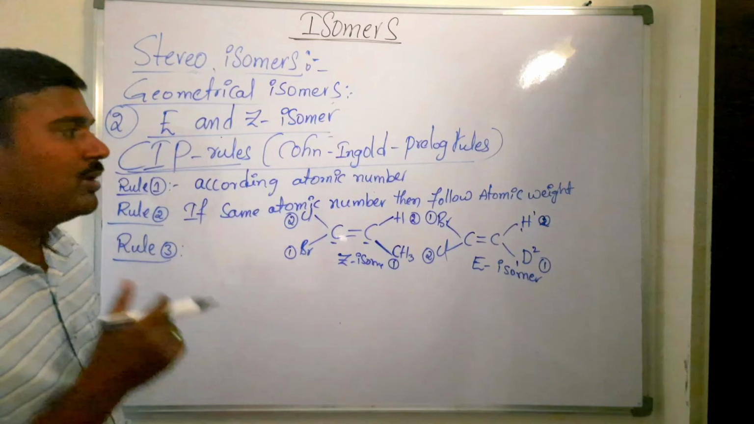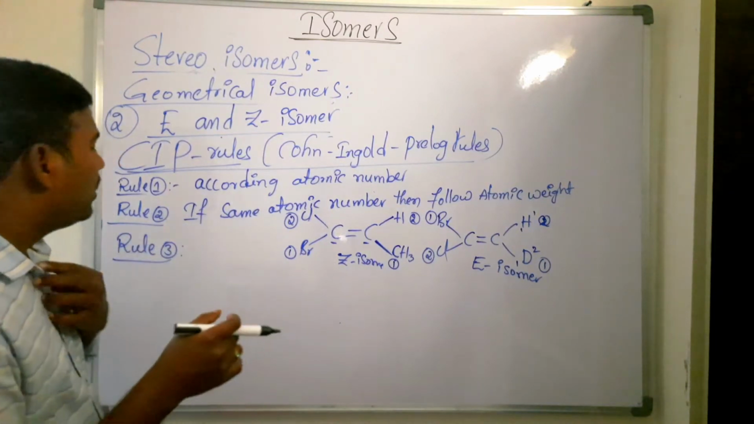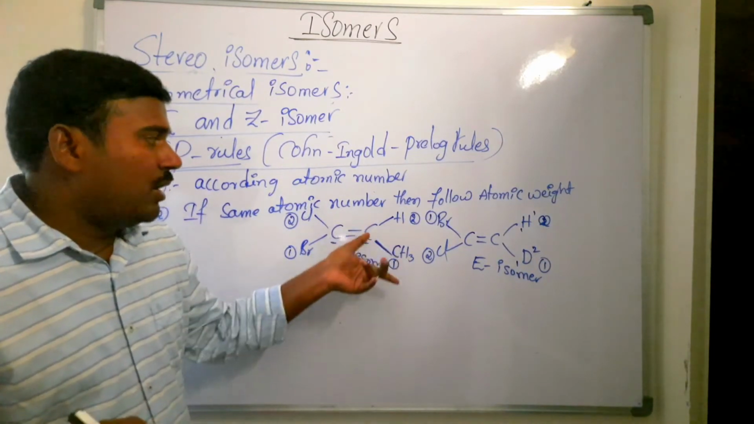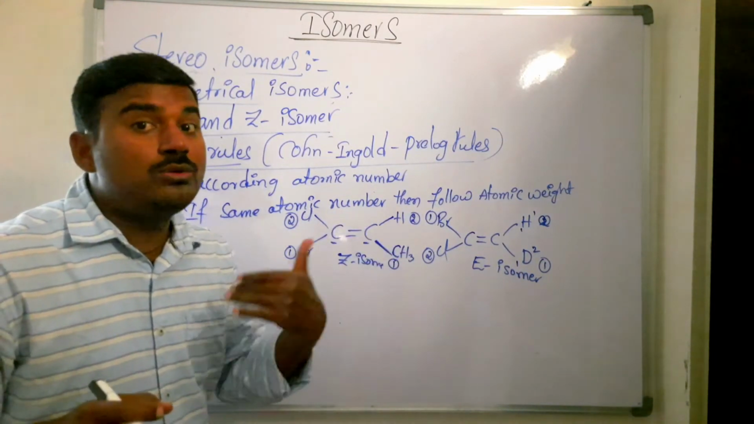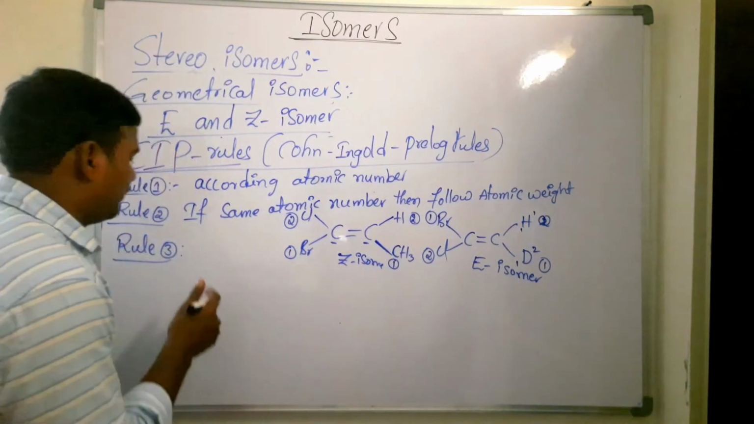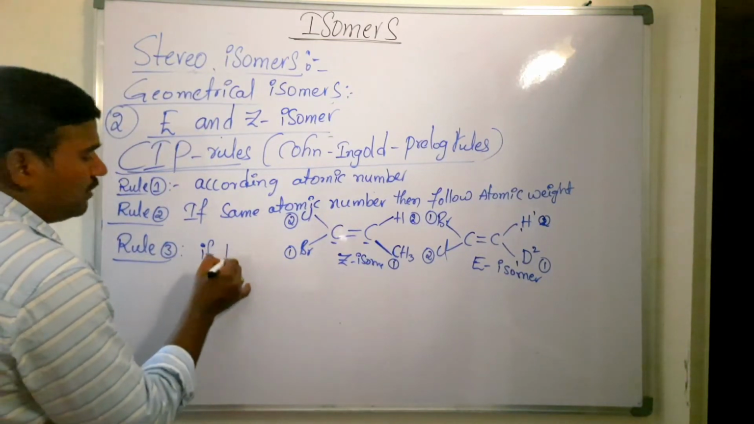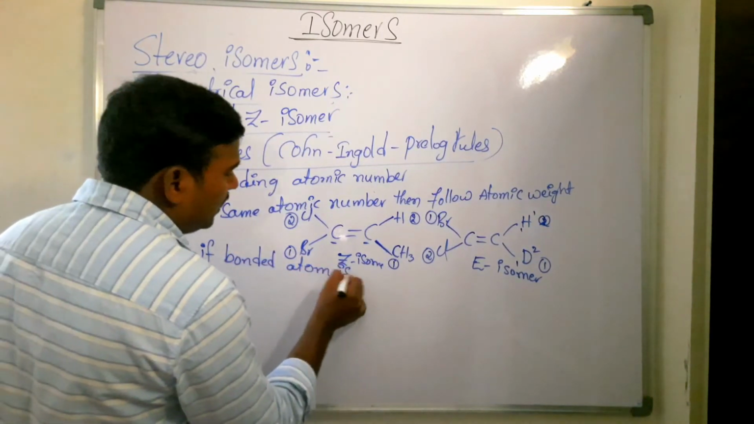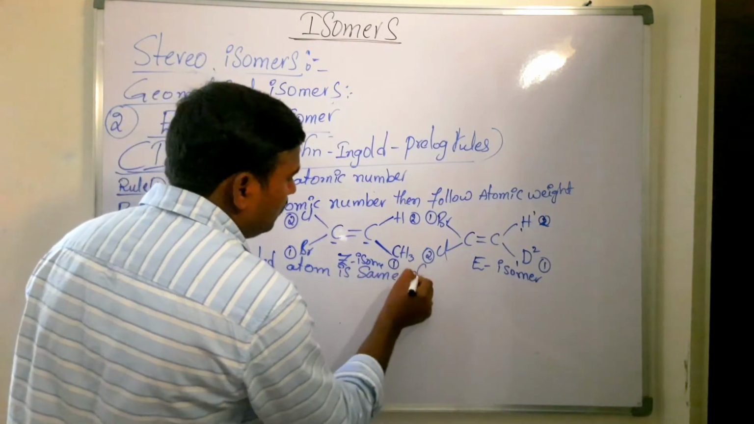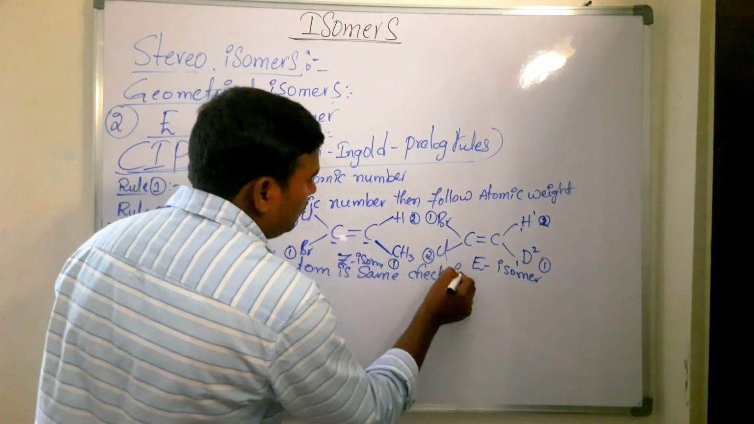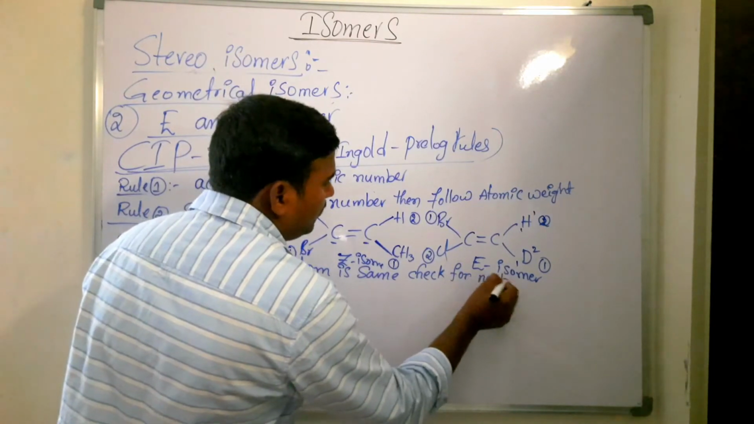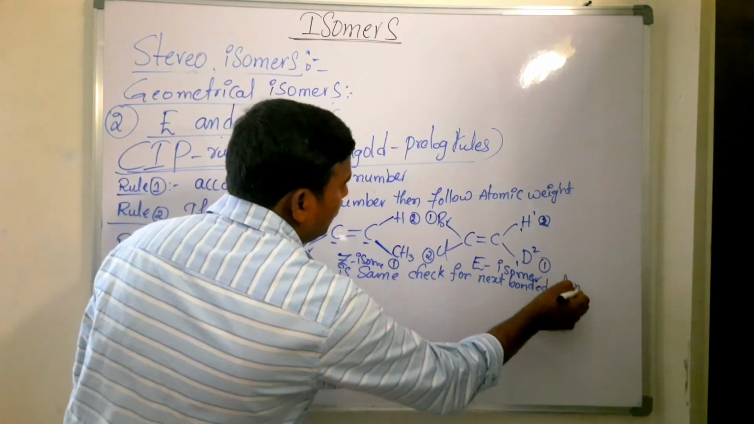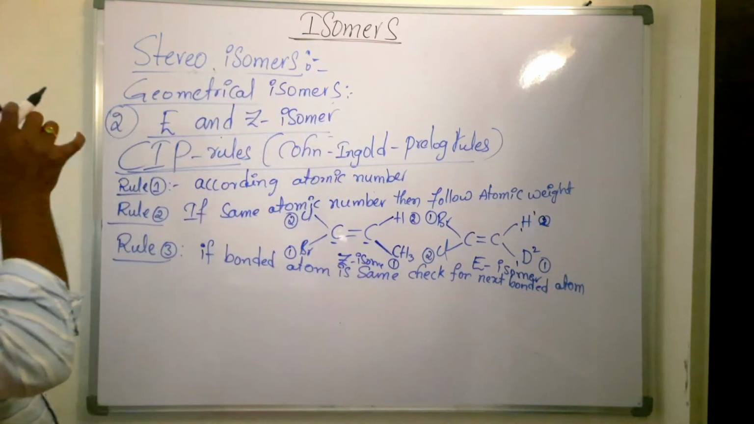Now if the double bonded carbon is bonded with the same type of atom, we have to check for the next bonded atom. If the bonded atom is same, check for the next bonded atom. So if the first bonded atom is same, we have to check for the next bonded atom. Okay? It must be directly bonded.